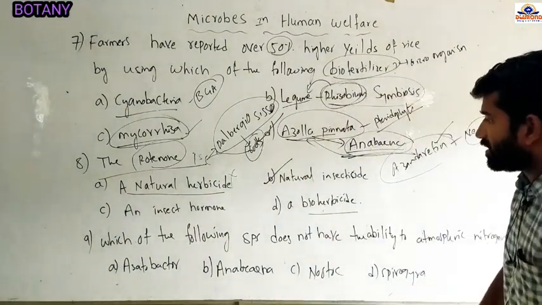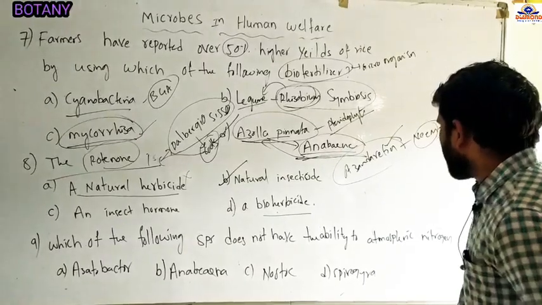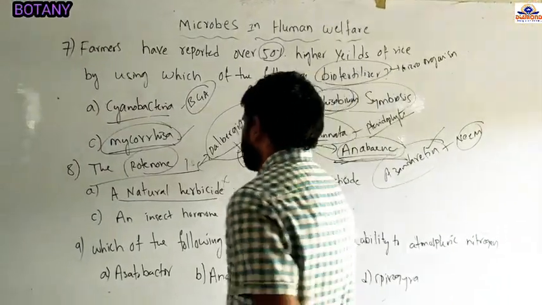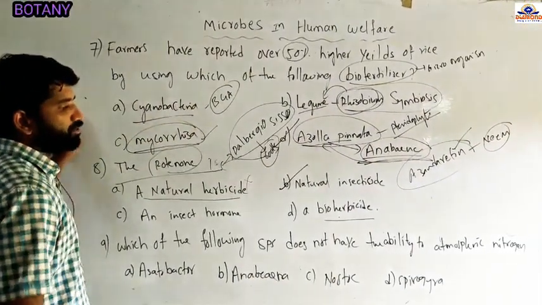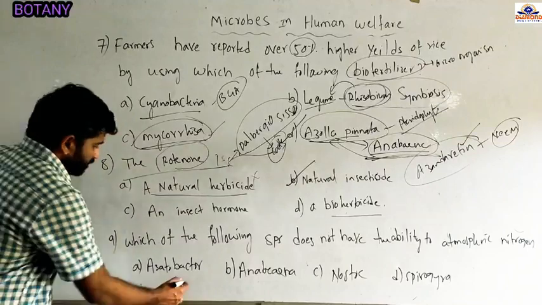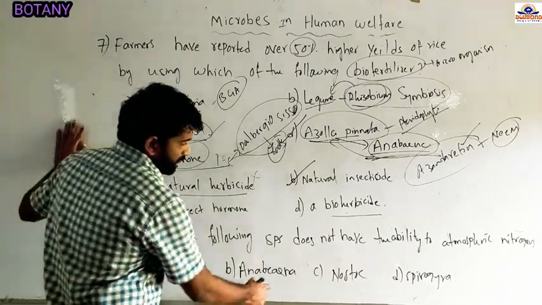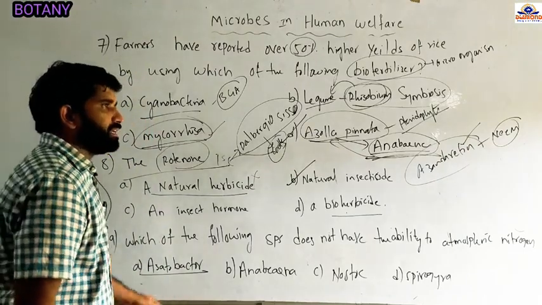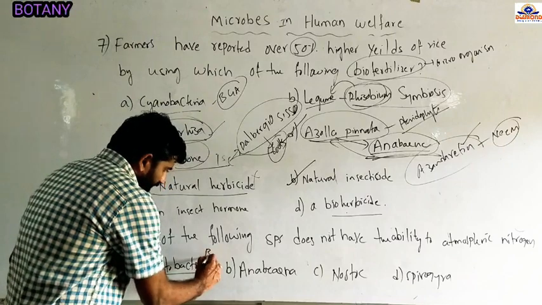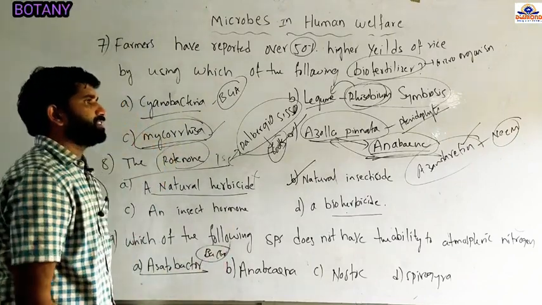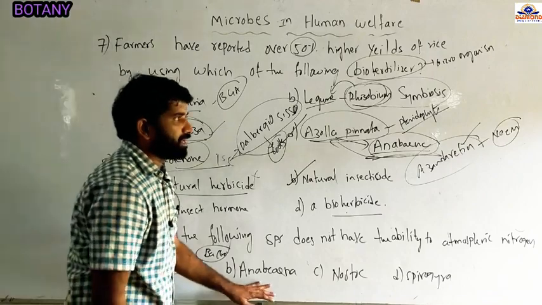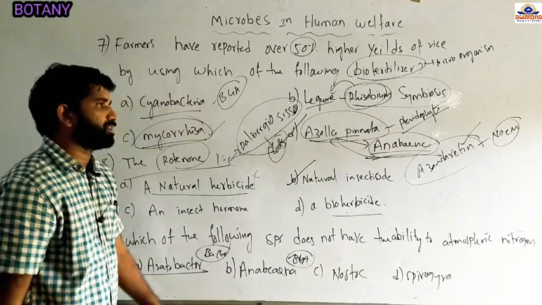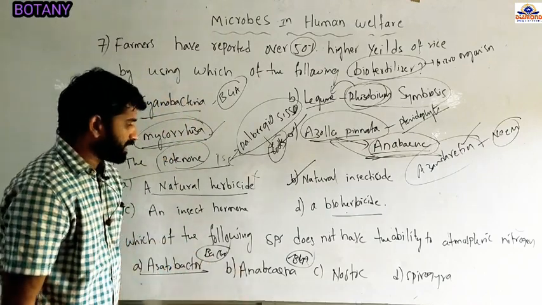And question number 9. Which of the following species does not have the ability for atmospheric nitrogen fixation? Option A: Azotobacter, Anabaena, Nostoc and Spirogyra. So now you see, Azotobacter is a bacteria. It is used in the fixation of atmospheric nitrogen. Anabaena is a blue-green algae. It is also used in the fixation of atmospheric nitrogen. Anabaena is also called a cyanobacteria.